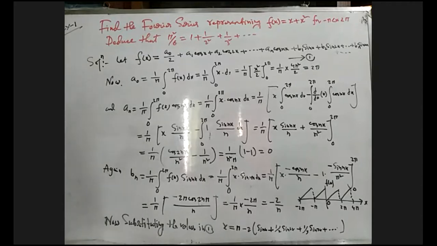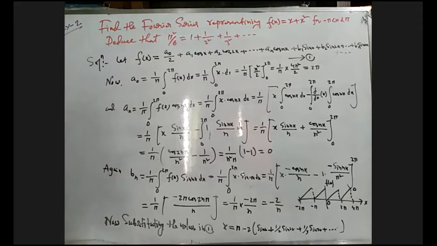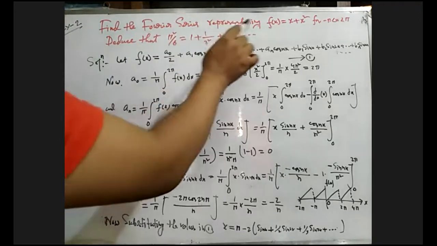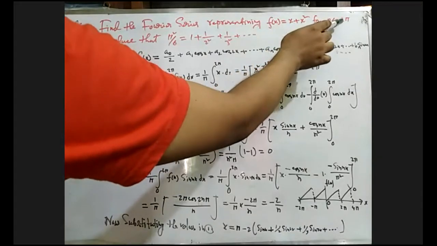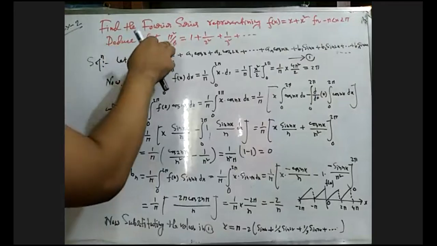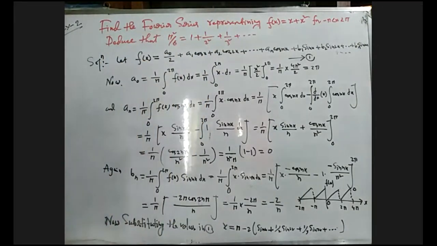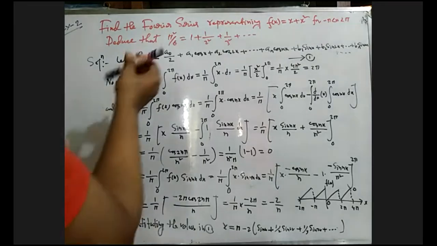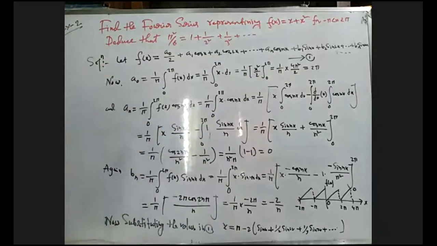Now the second example, example 2: how to find the Fourier series representing f of x equals x plus x square, where x lies between minus pi to plus pi, and deduce the series pi square by 6 equals 1 plus 1 by 2 square plus 1 by 3 square plus 1 by 4 square up to infinity. Let f of x equal the same series, and this is equation number 1.